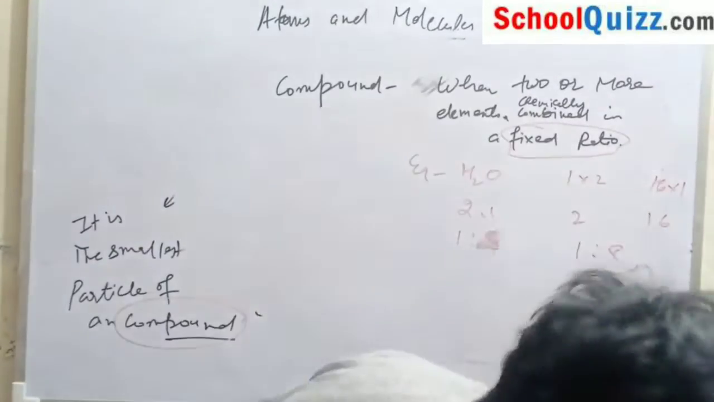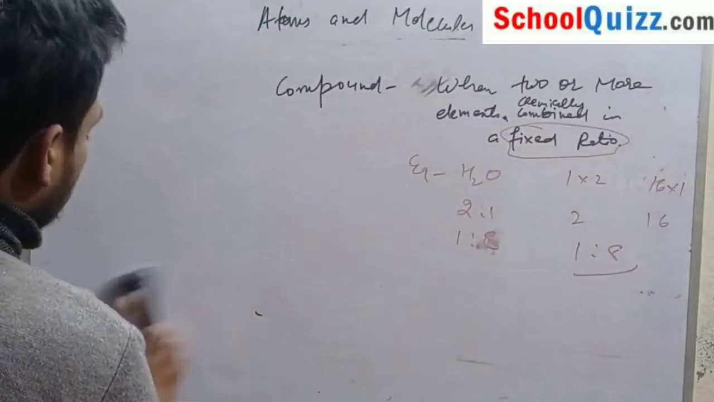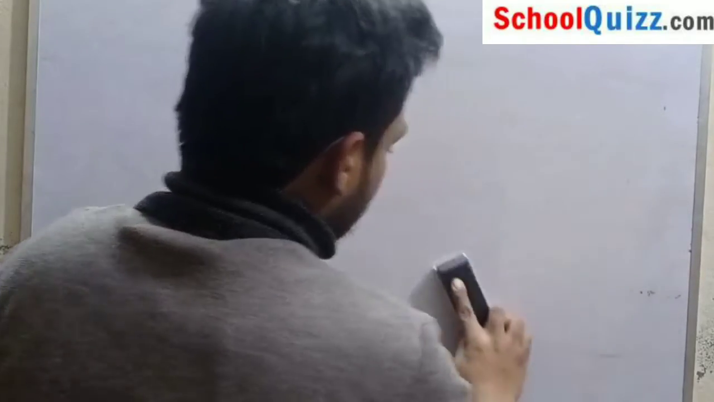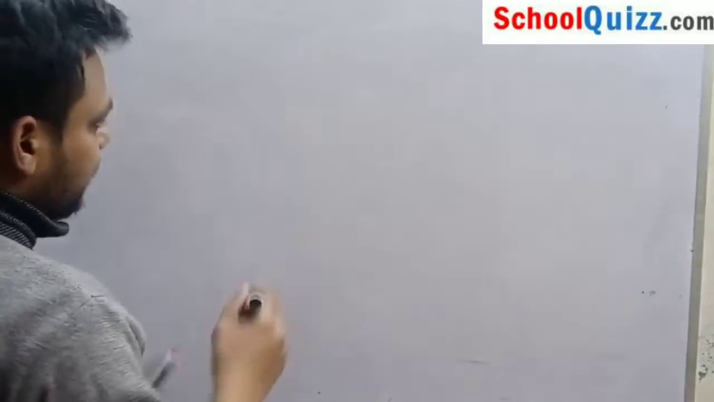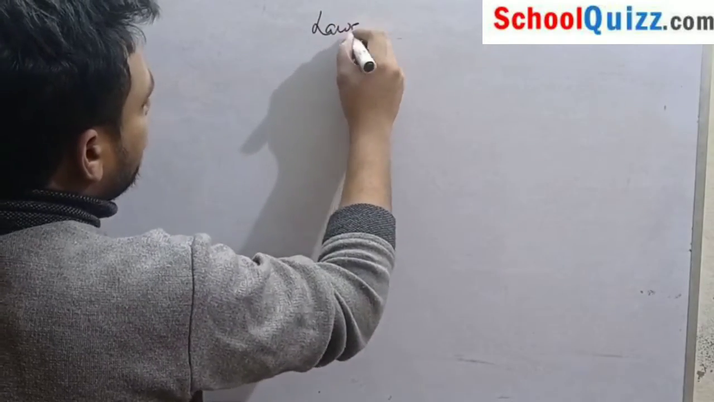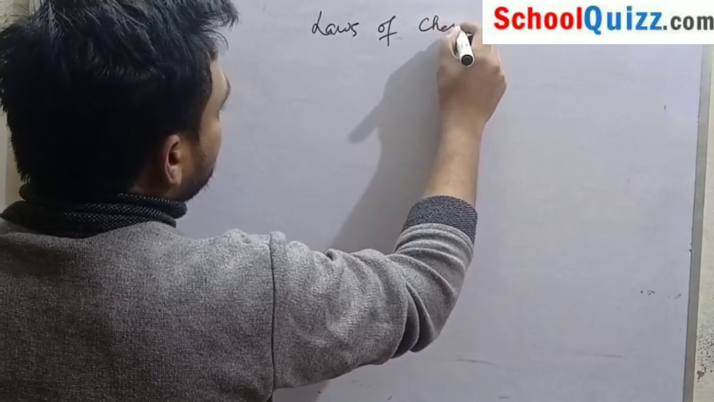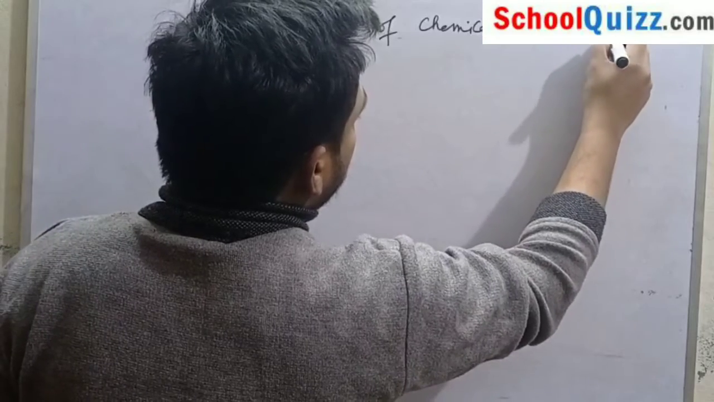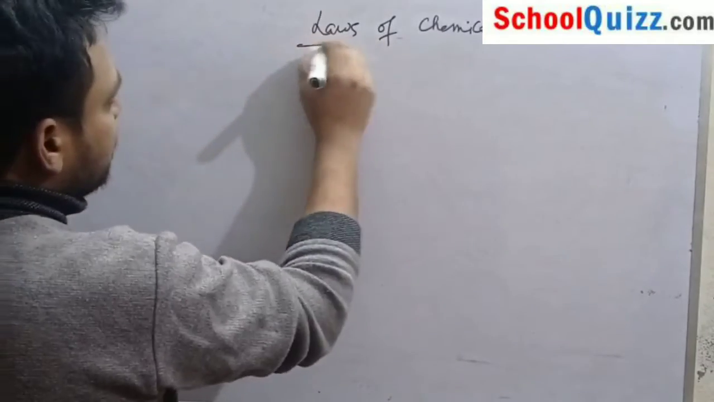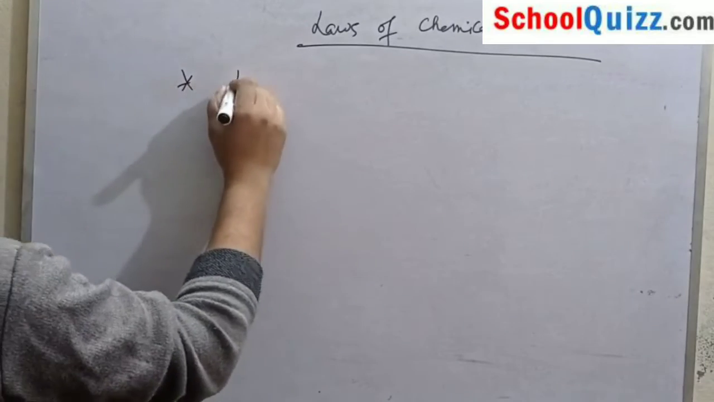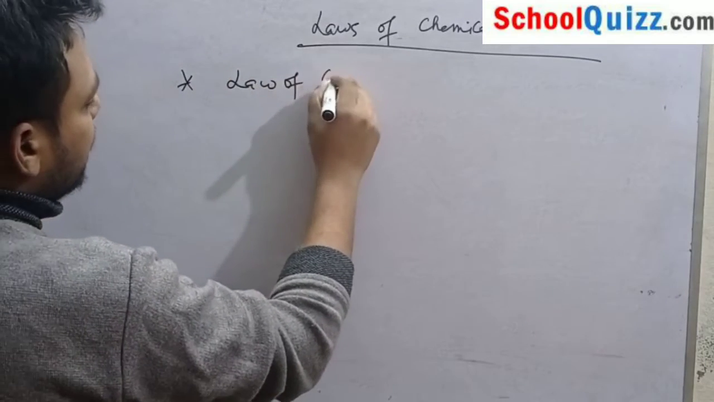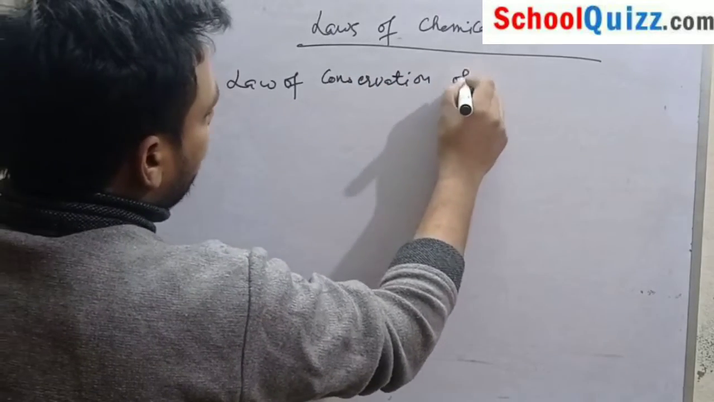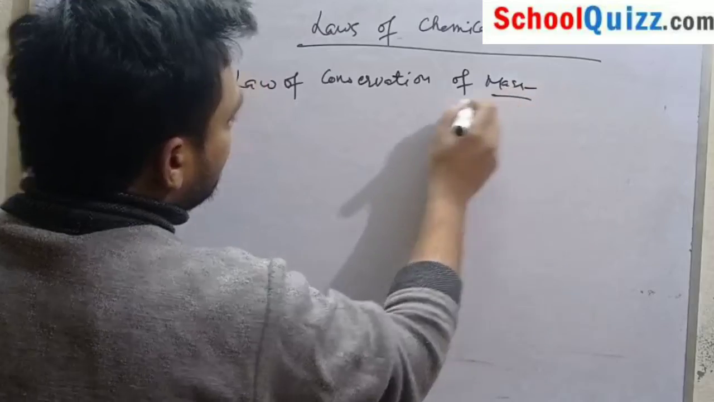Now we will discuss the laws of chemical combination. Important part, laws of chemical combination. First of all, we will discuss the law of conservation of mass.